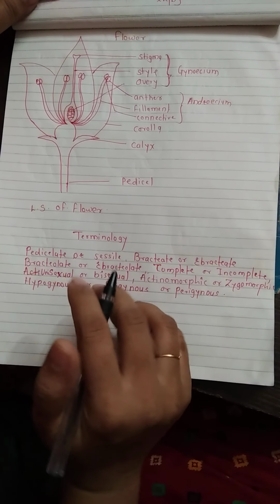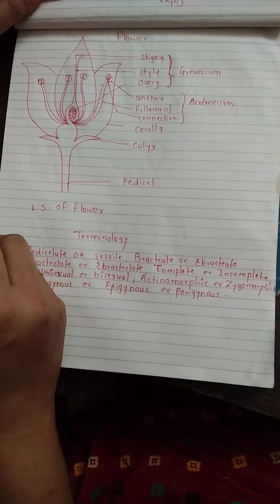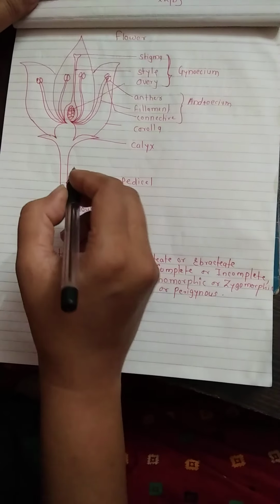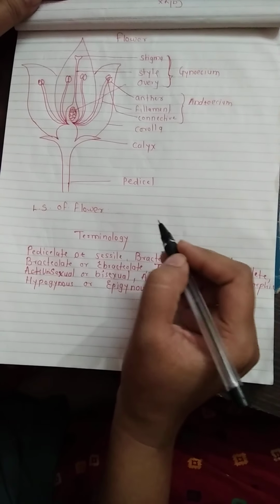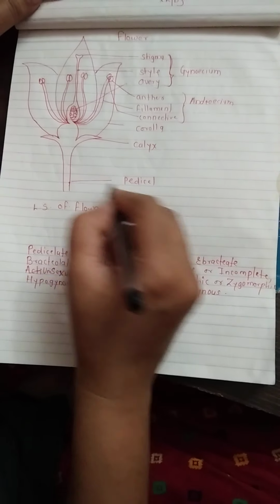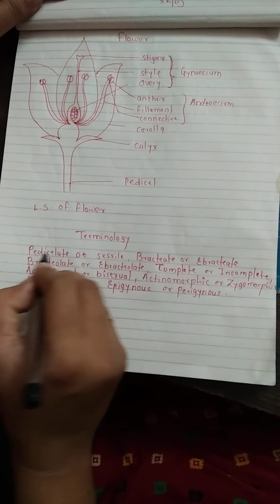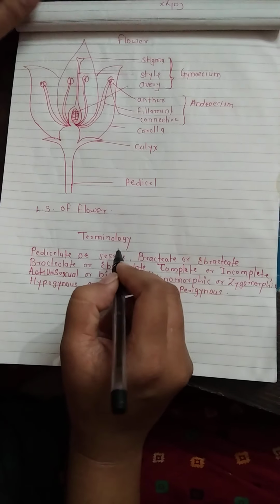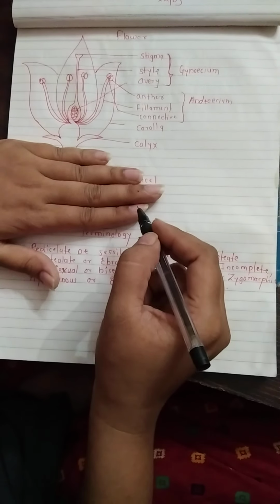So the first point is whether the flower is pedicellate or sessile. What is meant by pedicellate? Pedicellate means the flower having a pedicel is called a pedicellate flower. Pedicel means the stalk of the flower. A flower having a stalk is called a pedicellate flower. When the stalk is absent, the flower is called sessile.